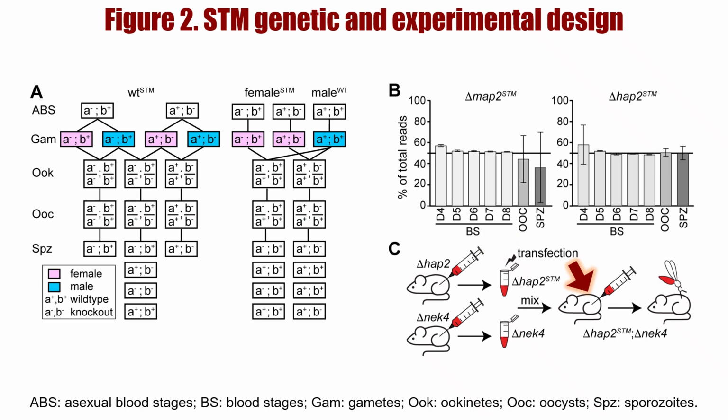Once that mouse shows signs of infection, mosquitoes are allowed to bite the mouse and then ingest the parasites. Within the mosquito, the parasites undergo fertilization and then continue to develop as normal. At specific stages, we then harvest the parasites and use next-generation genome sequencing to identify which mutations persisted in the mosquito and which did not.